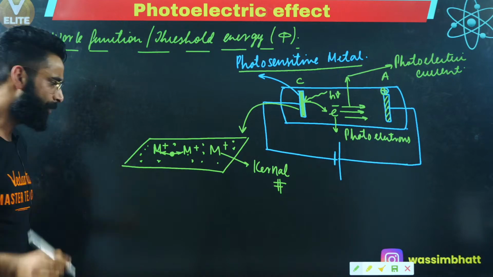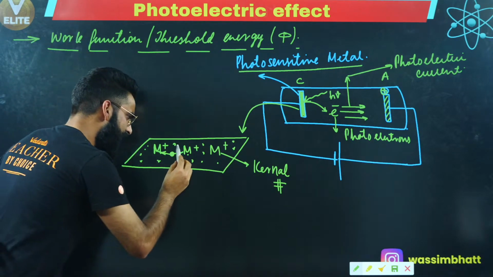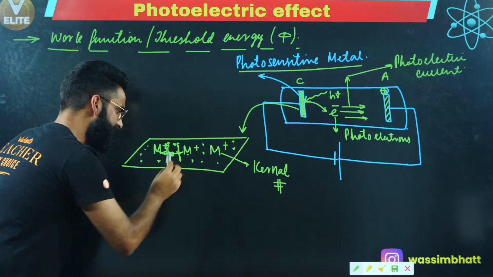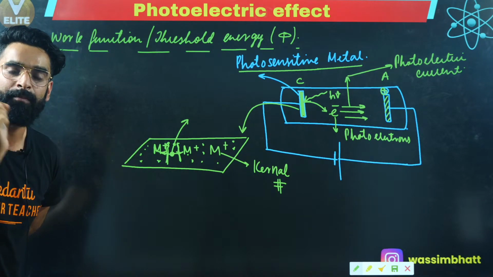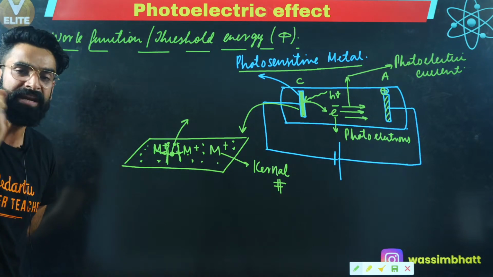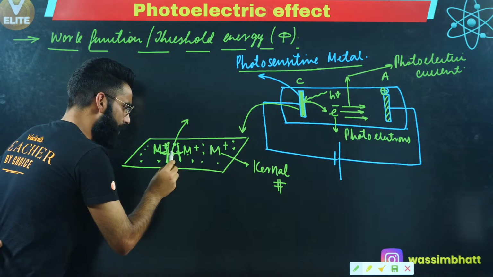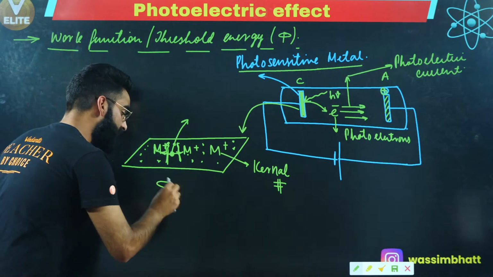Now people, if you want to take this electron out of the surface, you definitely have to break this force of attraction, then only you can take the electron out. The minimum amount of energy that is required to knock out the electron from the surface of the metal is what I call the work function of the metal.